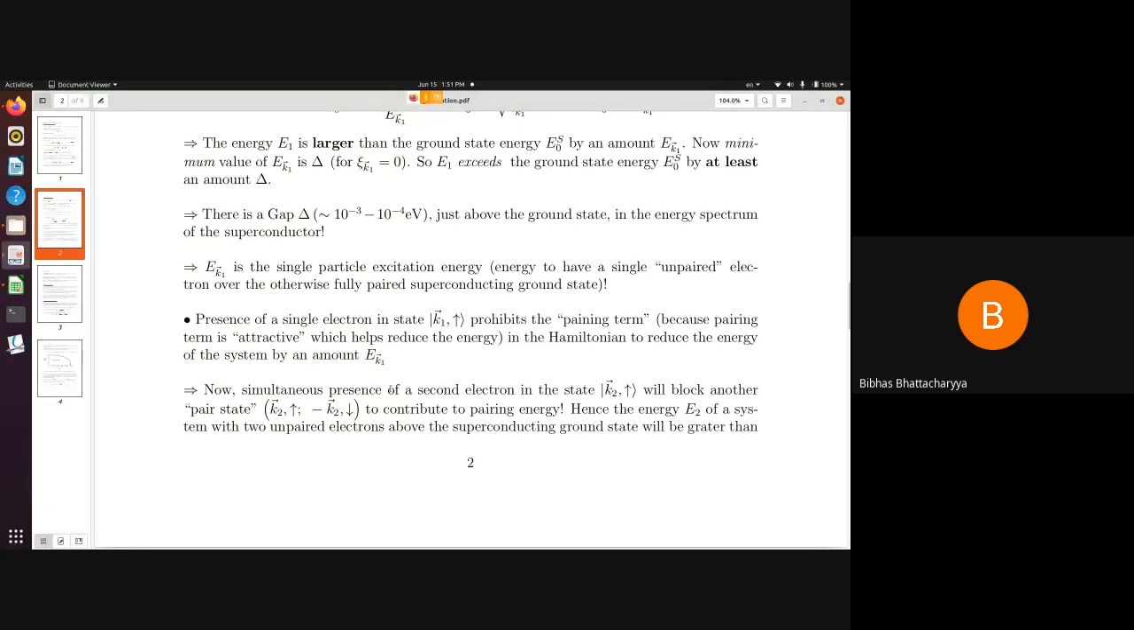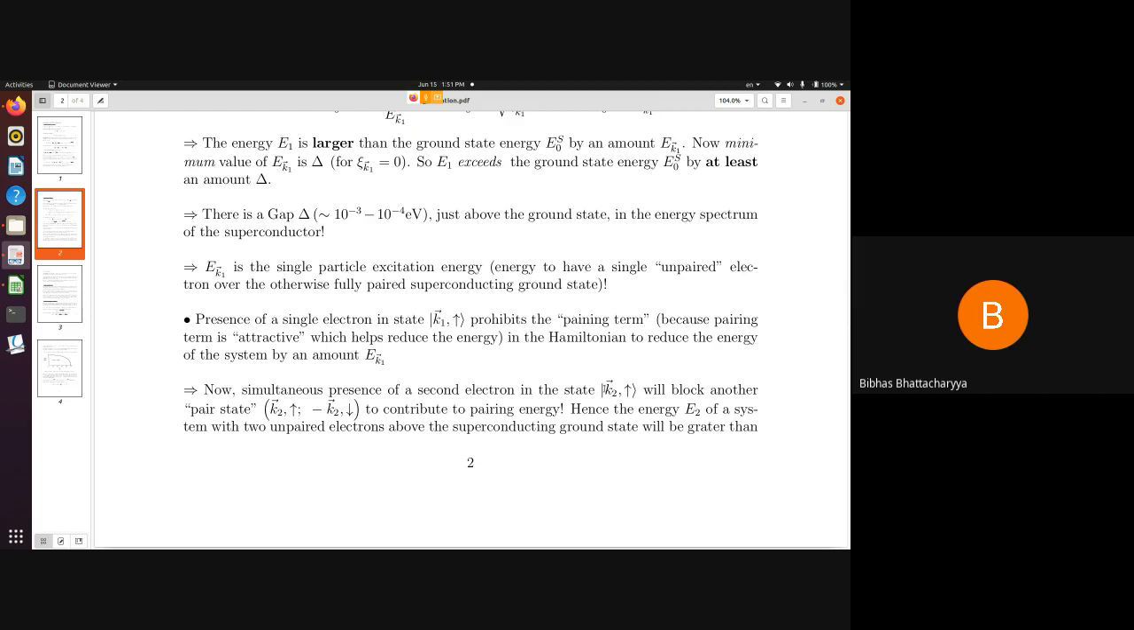Okay, so there was one electron in this k1 up state. Now I consider a second electron in the state say k2, and let me consider the spin is say up. This will block another paired state from contributing to the pairing energy. What I mean to say is that if I put one single electron over here and another single electron over there, then pairing between k1 and minus k1 is prohibited, and pairing between k2 and minus k2 is also prohibited. So I am losing further contribution to the pairing energy term.